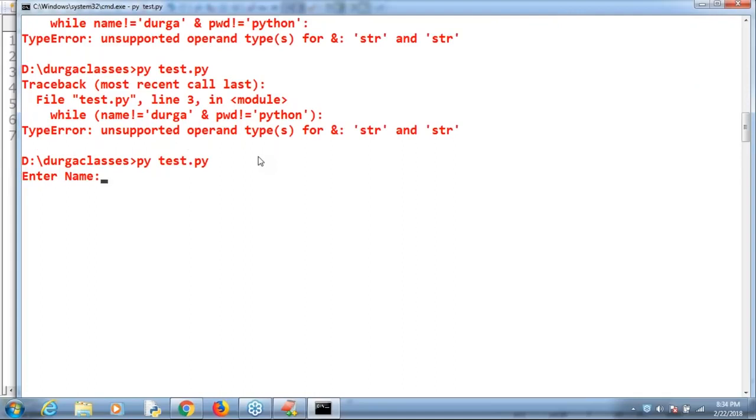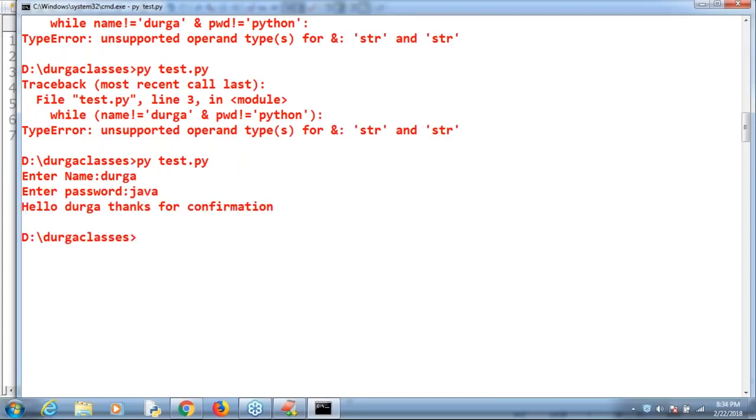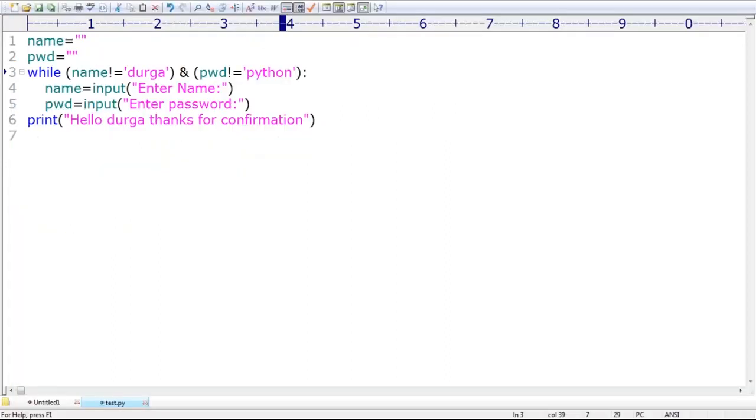Here, have you observed? Durga, enter password, Java. Thanks for confirmation. Why is it coming out? Can you please cross check? If the name is not equal to Durga and the password here, can you please cross check our condition, sir? Yes, can you please confirm?